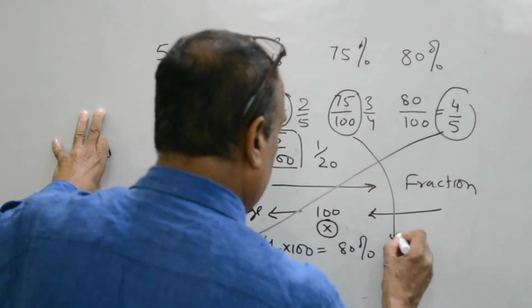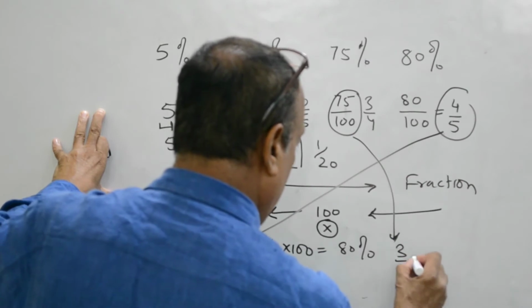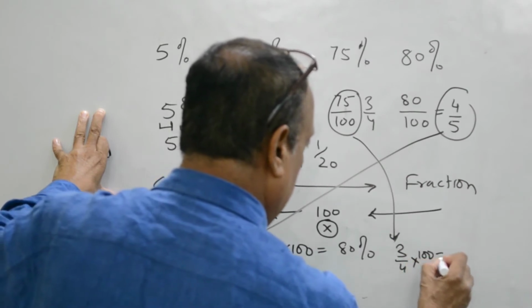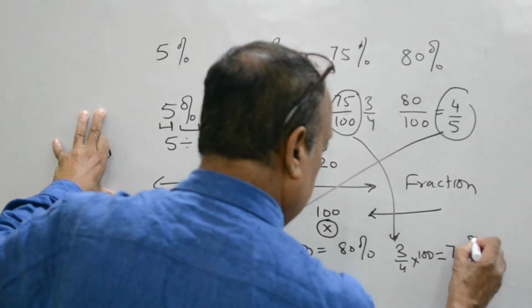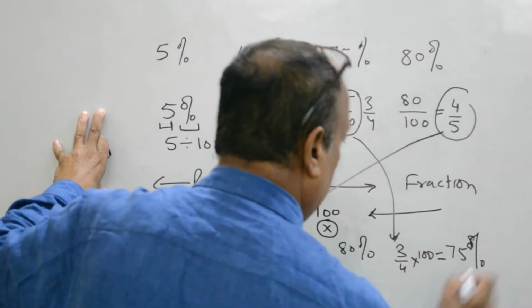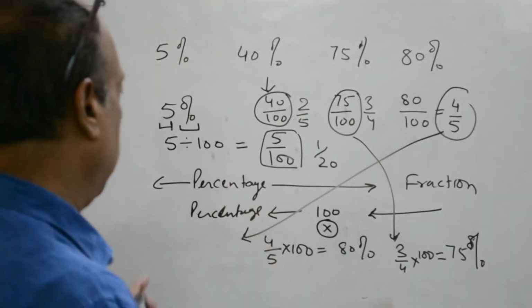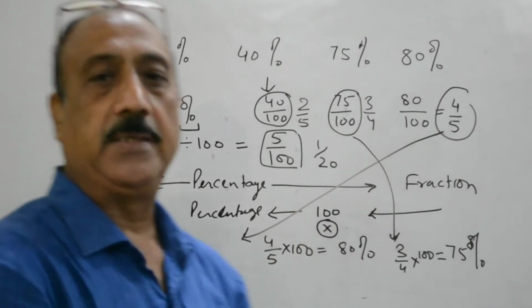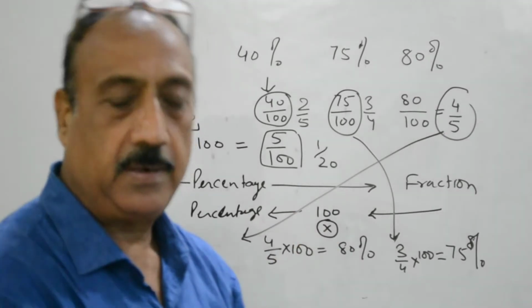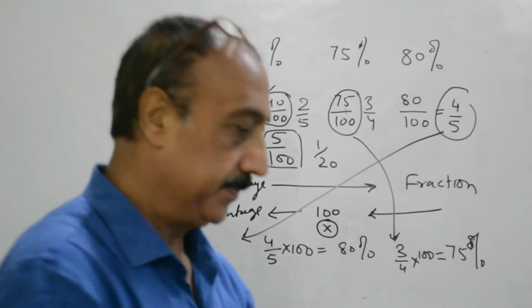This will be 3 upon 4 multiplied by 100, which is 75%. So, in simplest terms, percentage means dividing a number by 100.